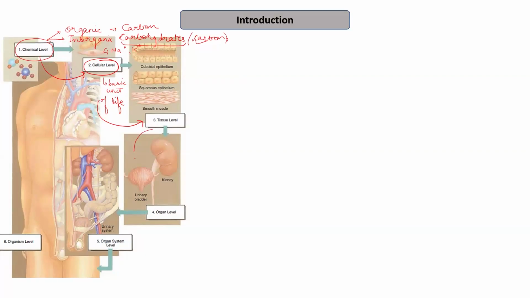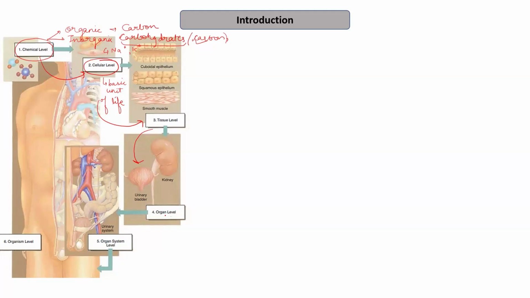Then these tissues further form the organ level. Various types of tissues are present in a certain organ. For example, kidney is an organ, or we can say stomach is an organ that performs various functions due to the presence of various kinds of tissues. If I talk about the intestine, it has ciliated epithelium that helps in absorption. It has microvilli that help in the absorption of the food. It has certain digestive or secretory properties that secrete certain enzymes that help in the digestion of the food.